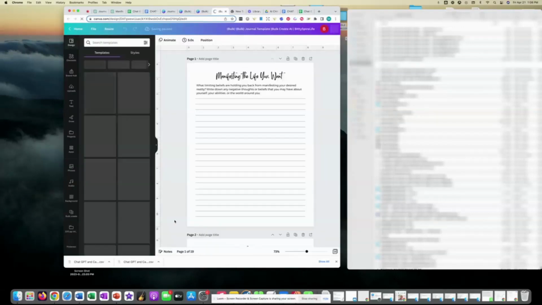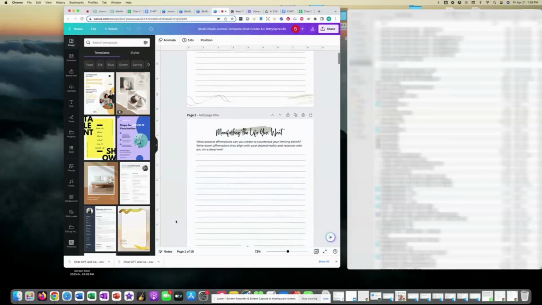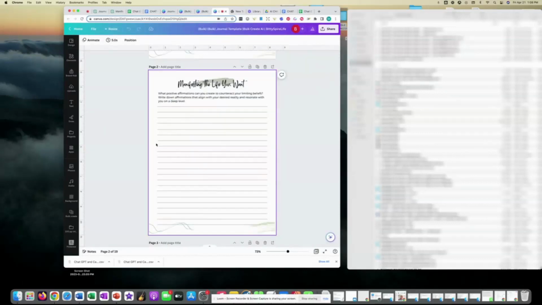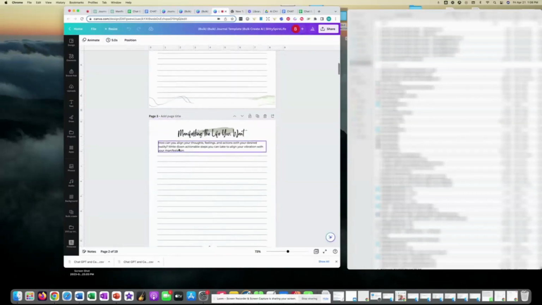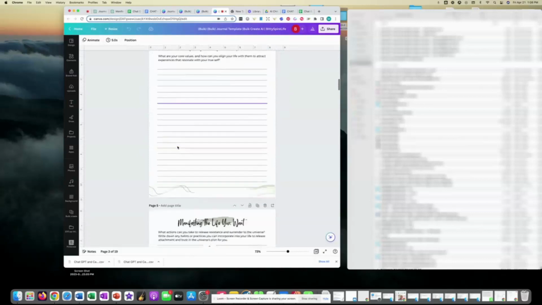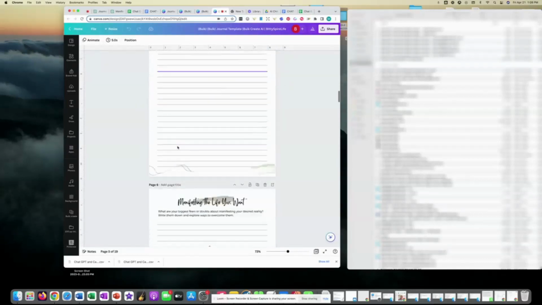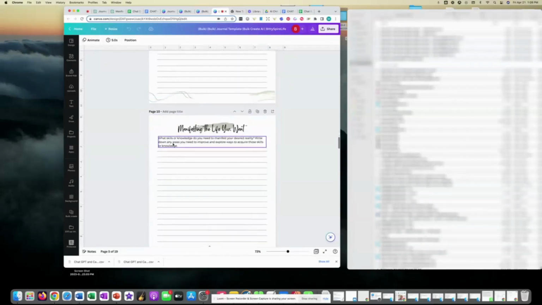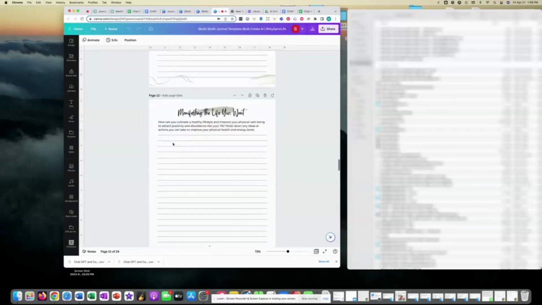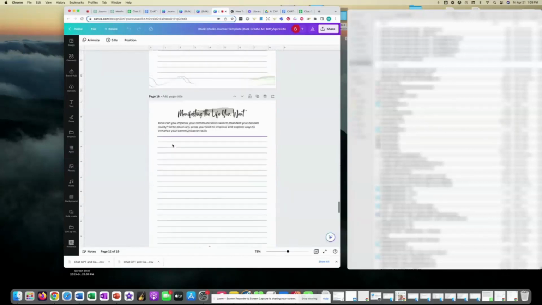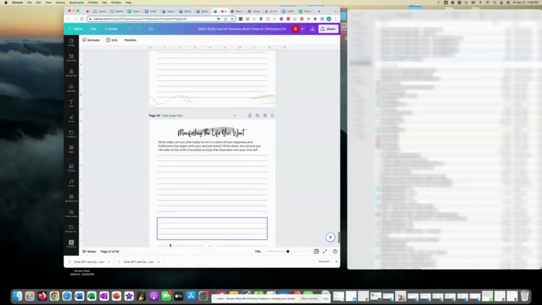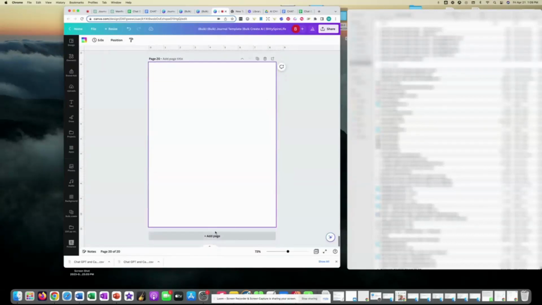And while it's working, here we go. Just genius. And you can see in here, I think I put the wrong CSV in, so it only did 19, but that's my fault, not yours. So you can see it generated all of my journal pages, which is just, guys, come on. It's amazing. Every one of them is different. It's got them all in there. It's really, really fantastic. Okay, so now we're going to get down to the bottom, and I just want to show you something else I want to do.